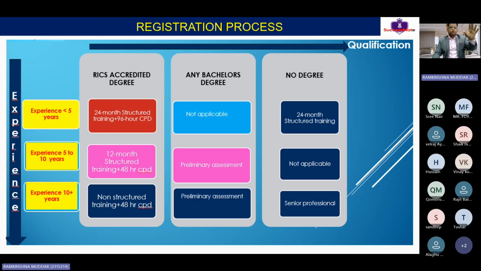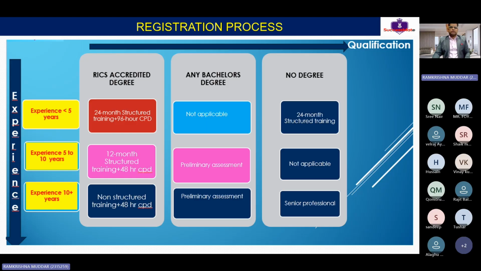Let's assume that we all have 5 plus years of experience and we are going to do this preliminary assessment. We have to complete a summary of experience, which will have 19 competencies. I'll explain in the next slide what these 19 competencies are and how to write this summary of experience. Then there will be something called a case study. We need to submit the case study to the RICS. Once we compile all these documents and submit them, they will review it and see whether your document is fit for the final interview. Once they give you the green signal, another portal will be opened for submission. Then, after submission, there will be a final interview.